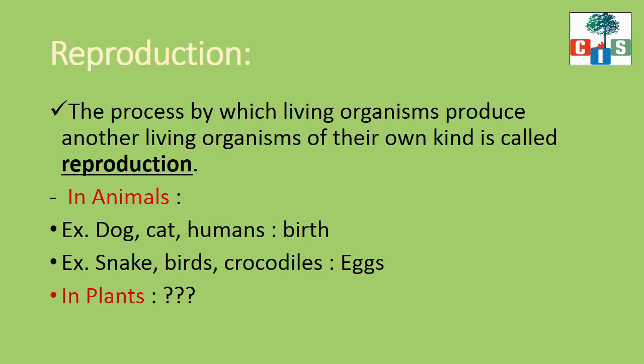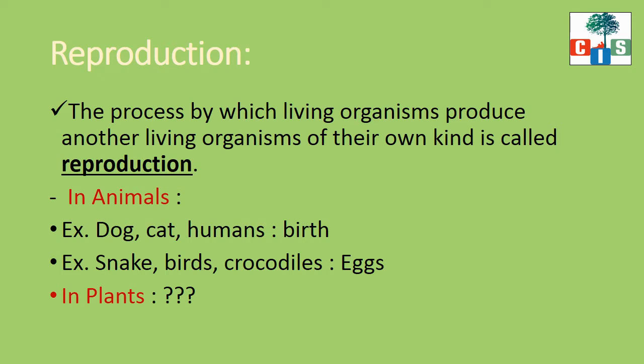What is reproduction? Do you know? Yes. The process by which living organisms produce other living organisms of their own kind is called reproduction. We know that reproduction is an important characteristic of living organisms. And because of this reproduction, what happens? They are able to produce other living organisms of their own kind.